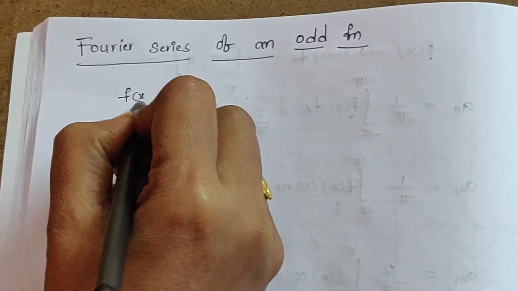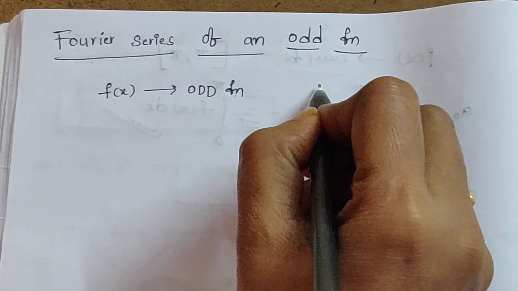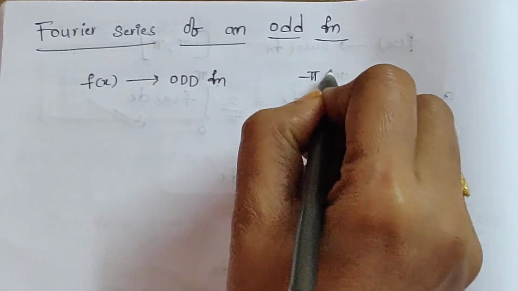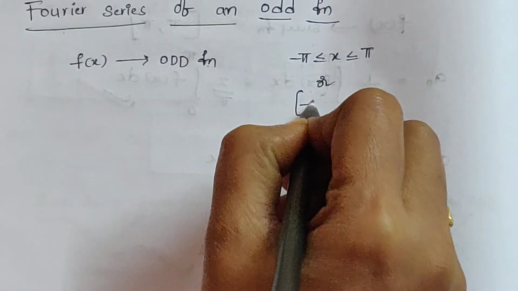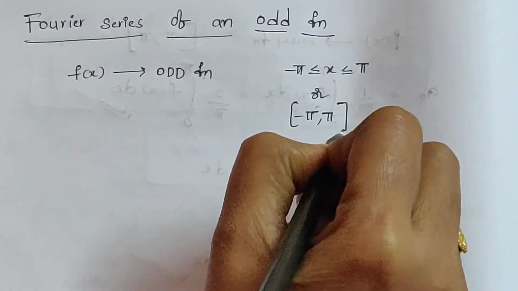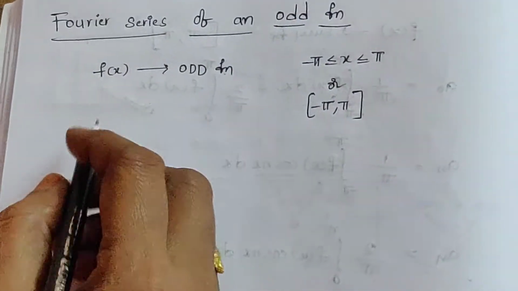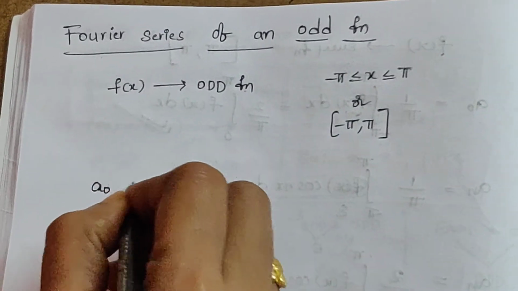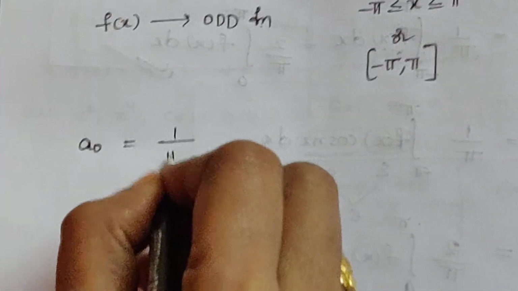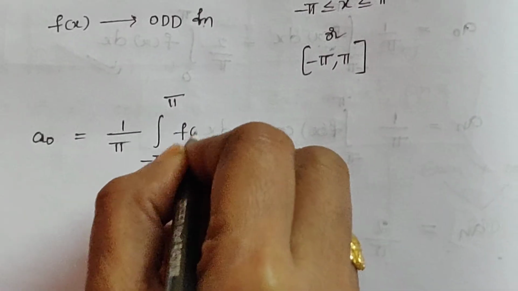If f of x is an odd function defined in the interval minus pi less than or equal to x less than or equal to pi, in that situation we see the Fourier coefficients. Actually a0 equal to formula 1 by pi integral minus pi to pi f of x dx.